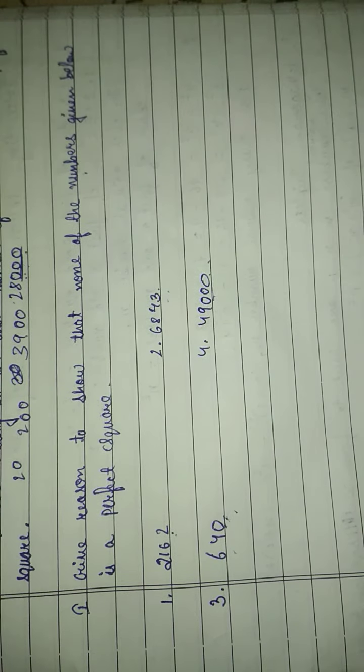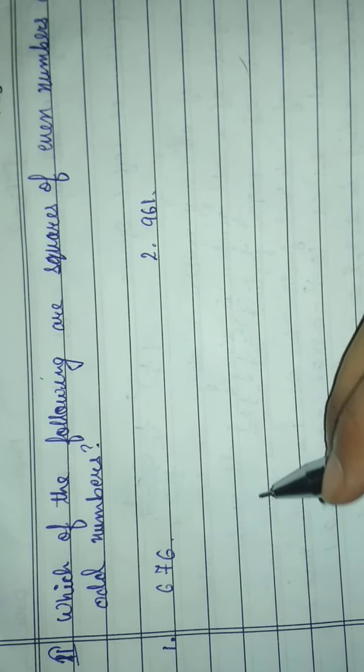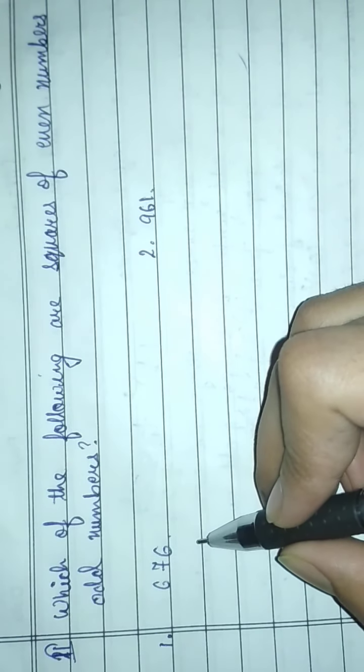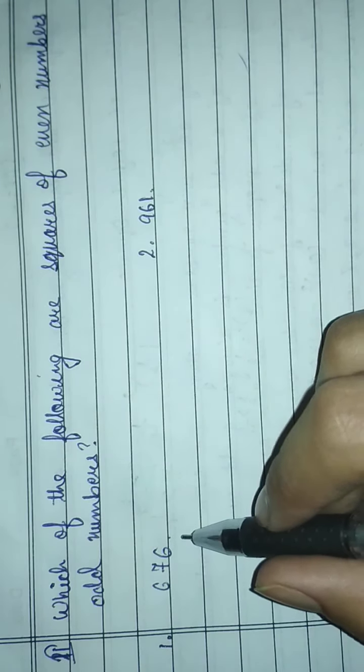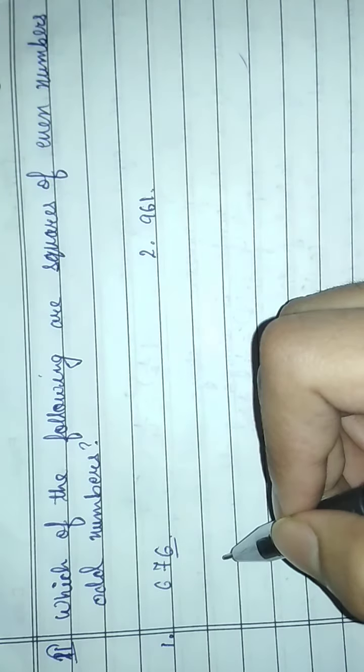Okay, so the second question is: which of the following are squares of even numbers and odd numbers. First is 676. This is the square of an even number, because 6 is an even number.